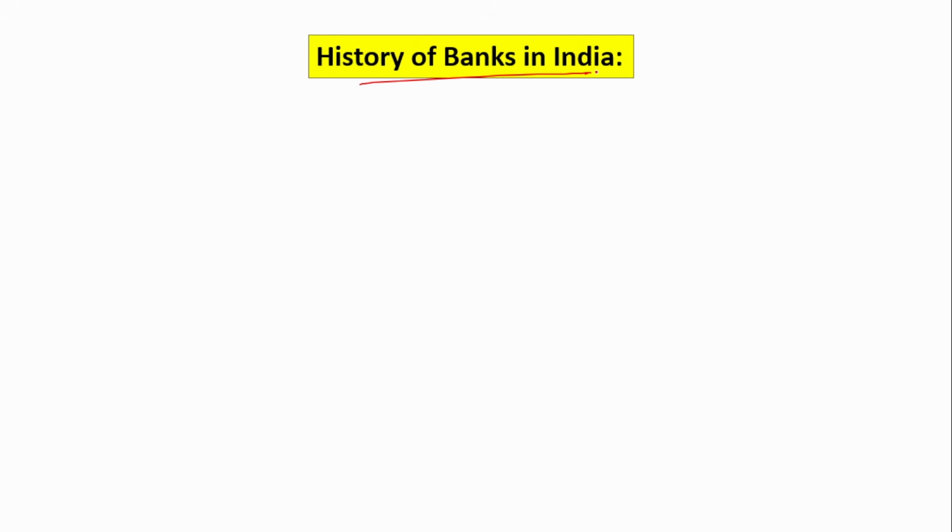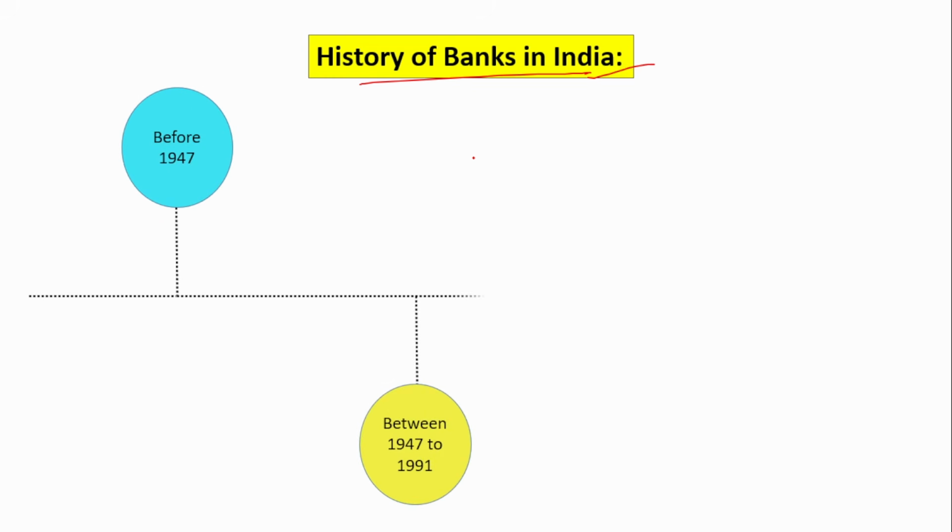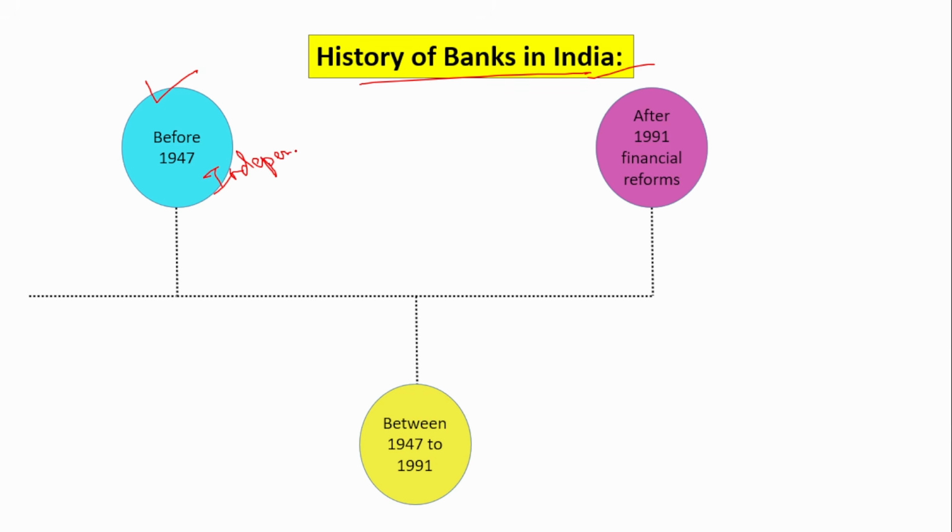So these are the major shareholders of the public sector and private sector banks. Next is the history of banks in India. To learn about the history of the banking system in India, it can be majorly divided into three time gaps. First is before 1947, that is, before the independence era. How was the banking system then?